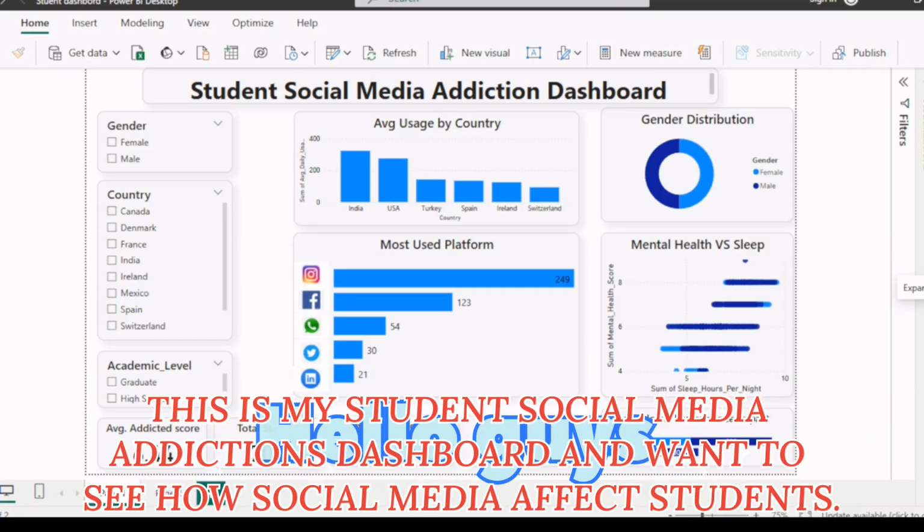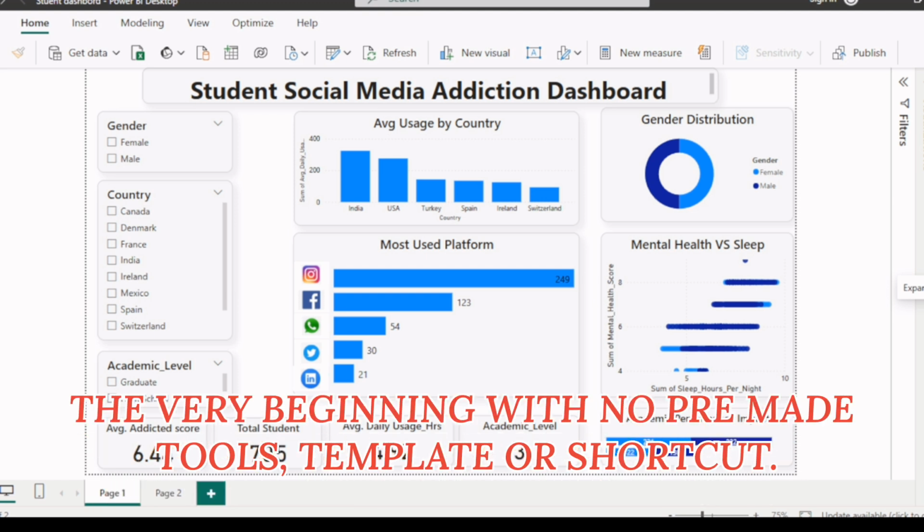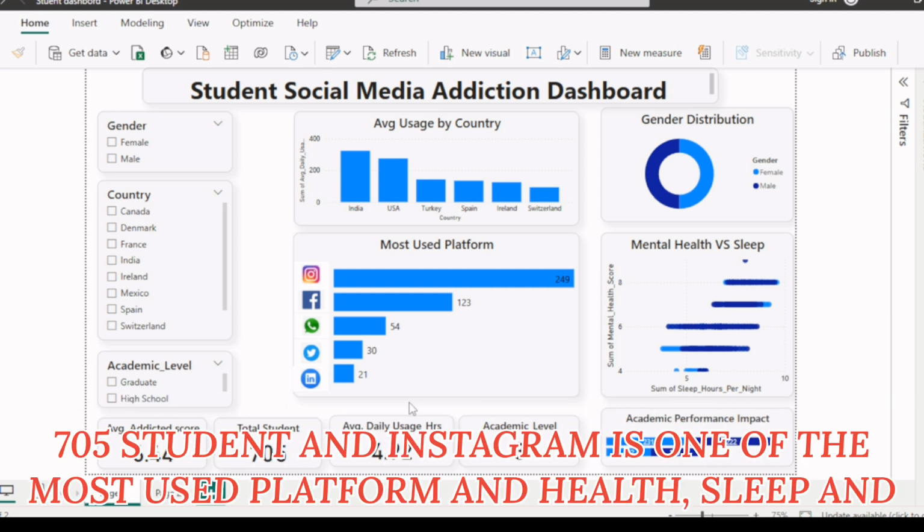Hello guys, this is my student social media addiction dashboard, and I want to see how social media affects students. We built a full dashboard using Power BI and Excel, starting from the very beginning with no pre-made tools, template, or shortcut. 107 students, and Instagram is one of the most used platforms, and health, sleep, and grades are all analyzed in there.